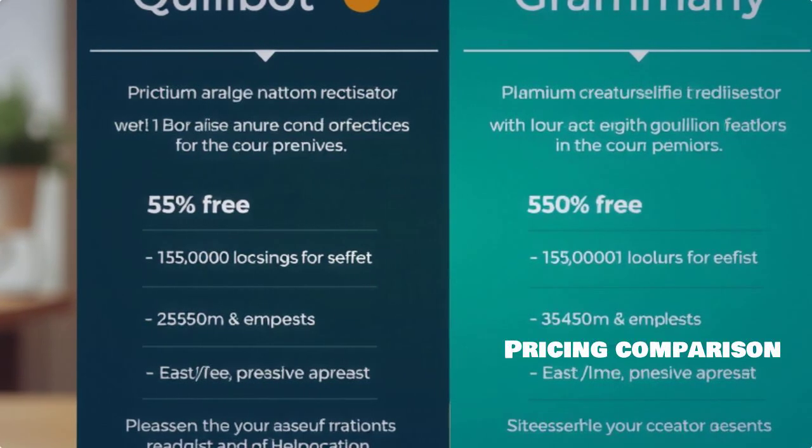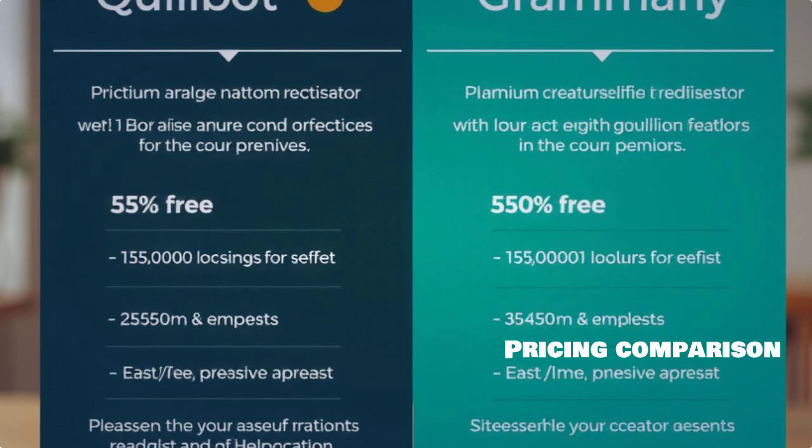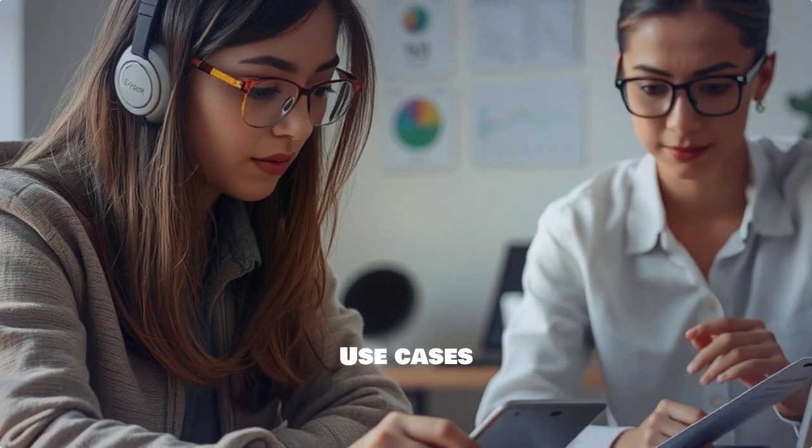When it comes to pricing, both tools offer free versions with essential features. However, their premium plans unlock advanced functionalities. Choosing the right tool also depends on use cases. Opt for Quillbot when you need quick rephrasing and Grammarly when thorough proofreading is required.